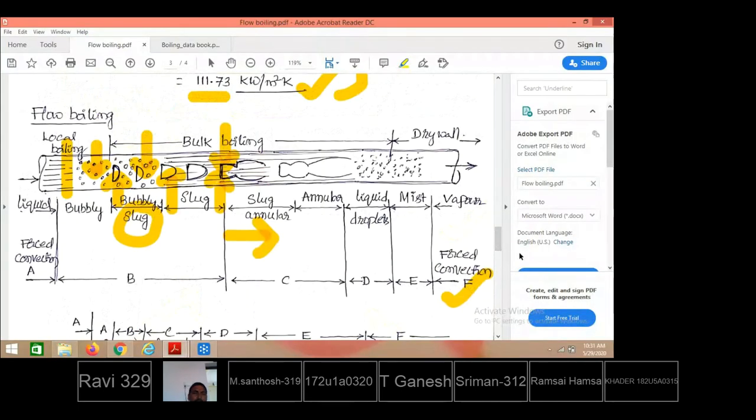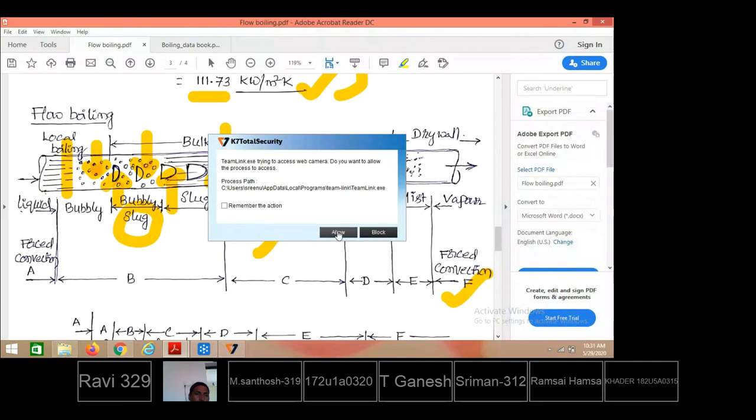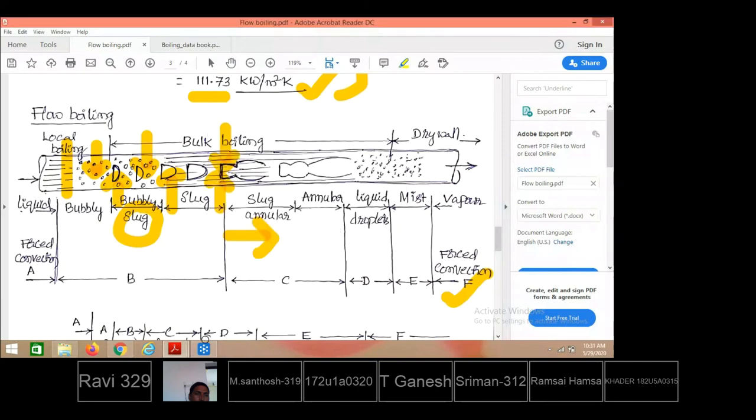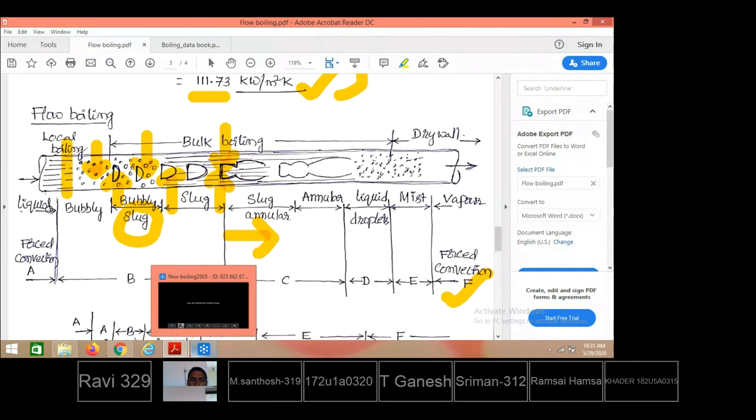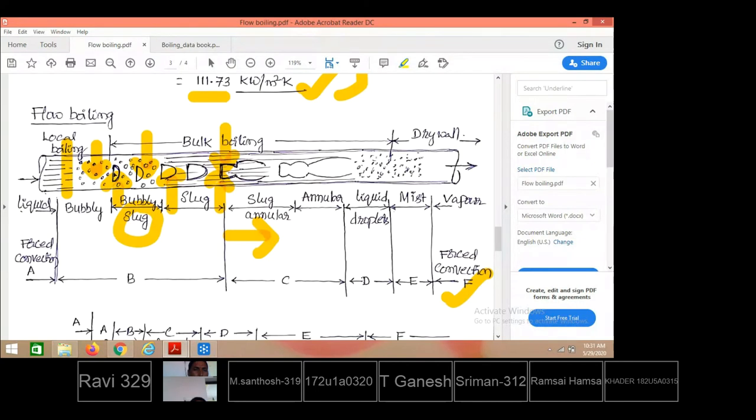So this is so complex compared to pool boiling also. You see here, the understanding of the mechanism is so complicated when compared to pool boiling, where it involves different combinations. Here liquid, next this is bubbly flow, that means few number of bubbles with more quantity of liquid, then bubbly slug flow.